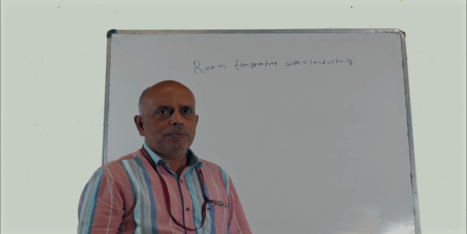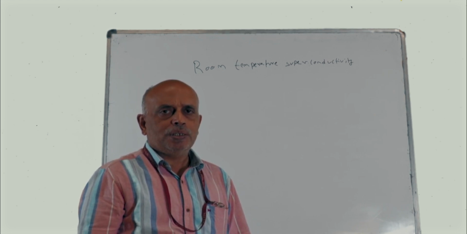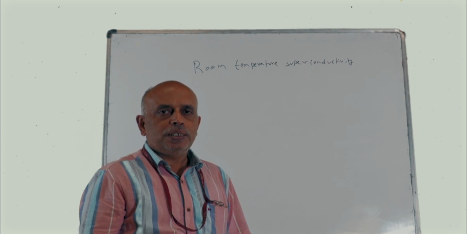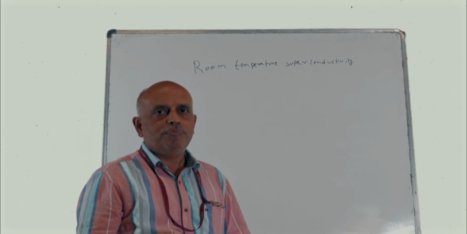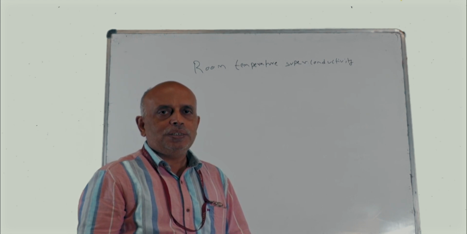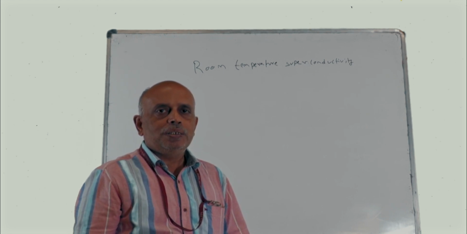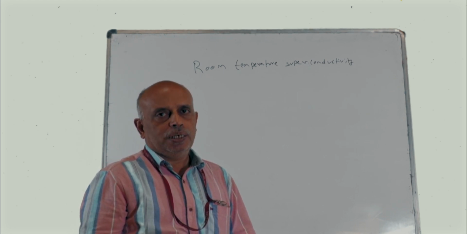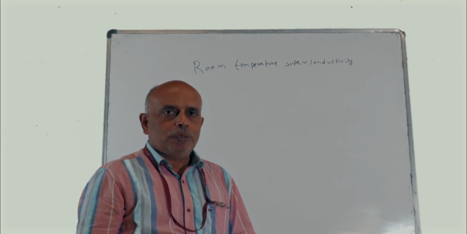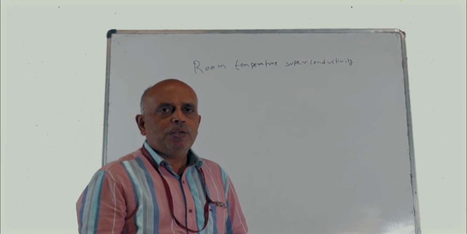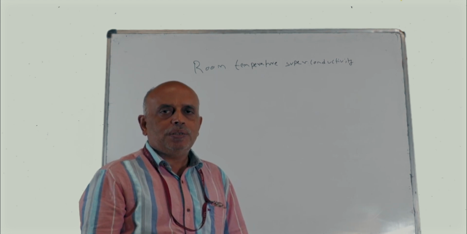And following Hendrik Kamerlingh Onnes' work, physicists were interested to raise the TC. So what is TC? TC is the critical temperature, the temperature at which an ordinary metal becomes a superconductor. So in Kamerlingh Onnes' time, the TC was liquid helium temperature.